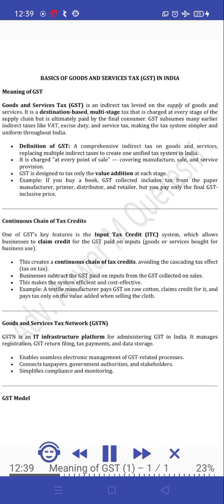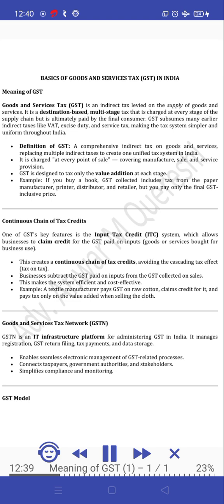Basics of Goods and Services Tax, GST, in India. Meaning of GST. Goods and Services Tax, GST, is an indirect tax levied on the supply of goods and services. It is a destination-based, multi-stage tax that is charged at every stage of the supply chain but is ultimately paid by the final consumer. GST subsumes many earlier indirect taxes like VAT, excise duty, and service tax, making the tax system simpler and uniform throughout India.